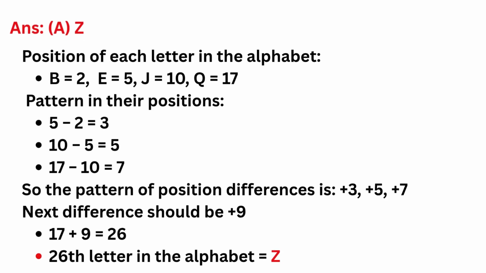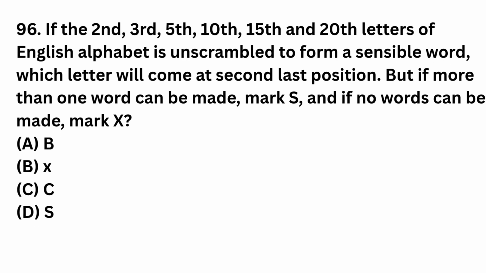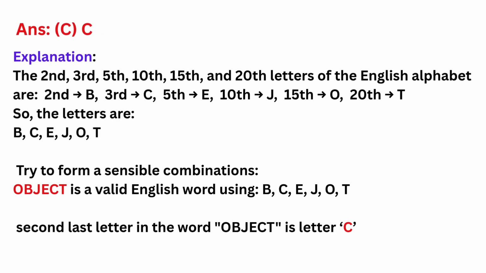Correct answer is option A, Z. If the 2nd, 3rd, 5th, 10th, 15th and 20th letters of English alphabet is unscrambled to form a sensible word, which letter will come at second last position? But if more than one word can be made, mark S, and if no words can be made, mark X. Correct answer is option C, C.